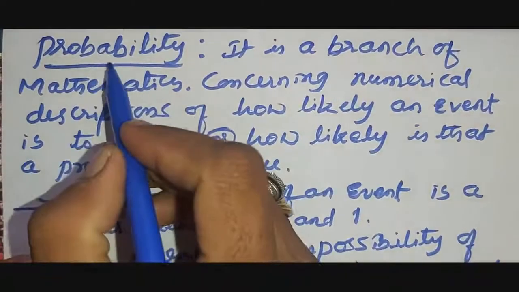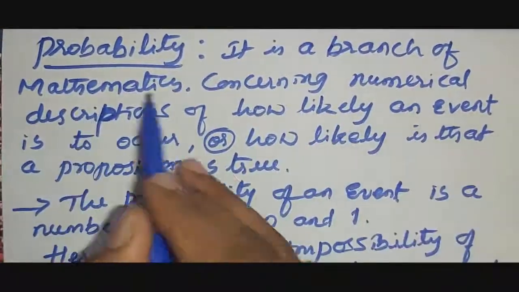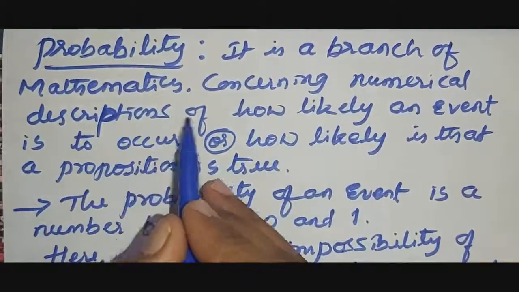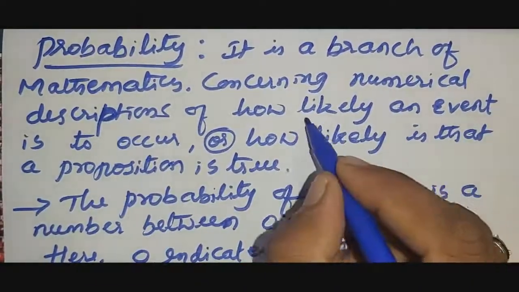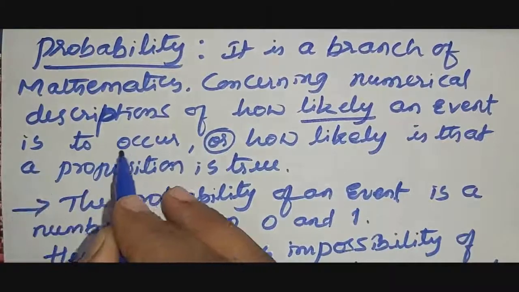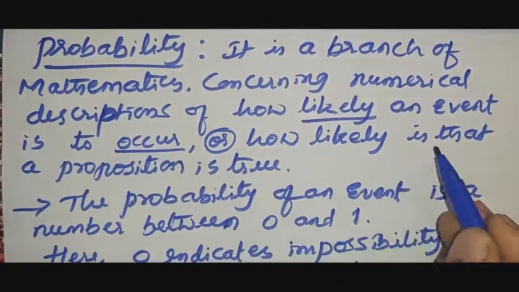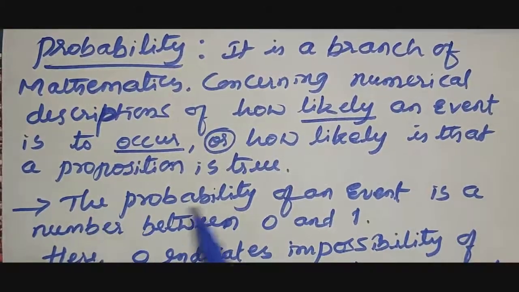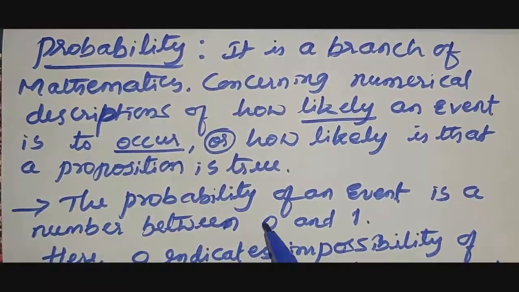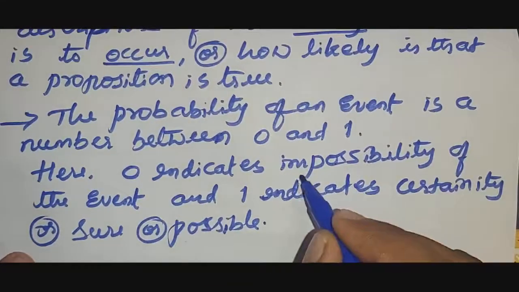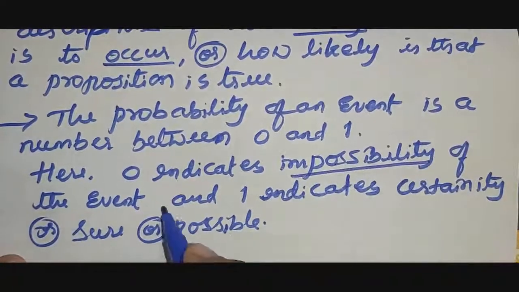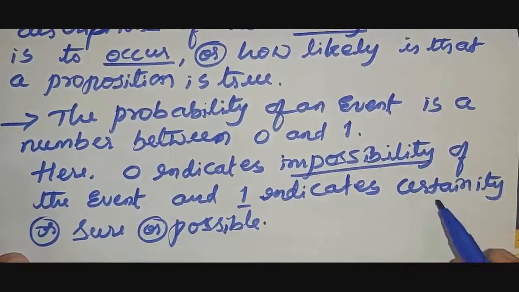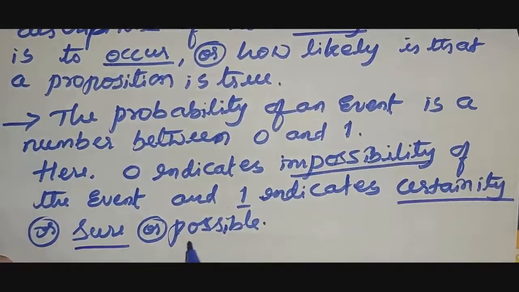Dear students, now let us discuss probability. It is a branch of mathematics concerning numerical descriptions of how likely an event is to occur, or how likely it is that a proposition is true. The probability of an event is a number between 0 and 1. Here, 0 indicates impossibility of the event